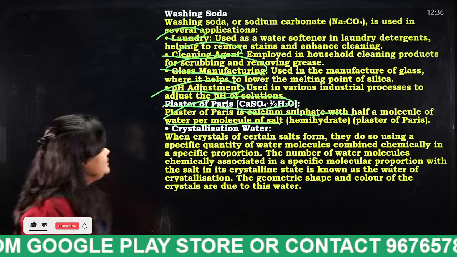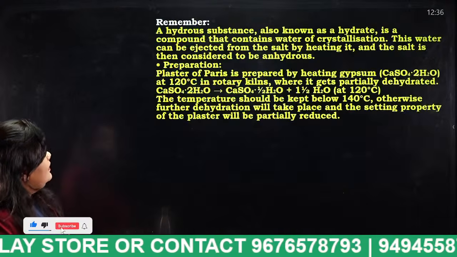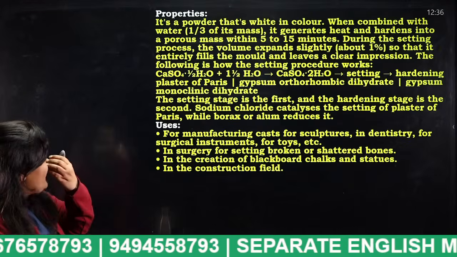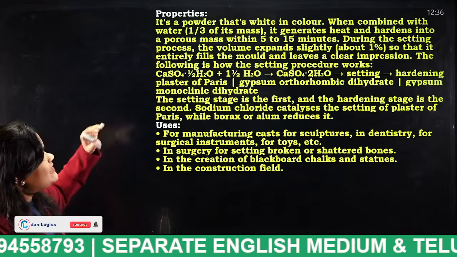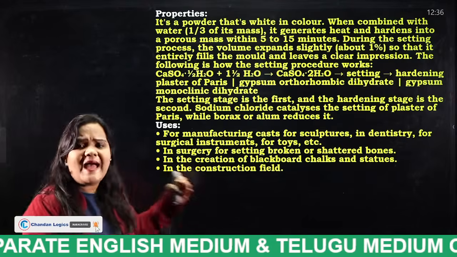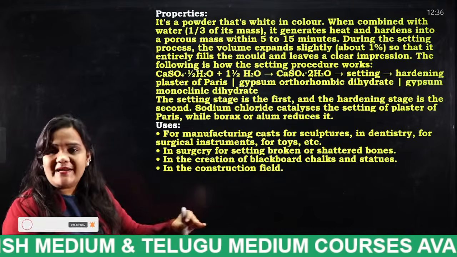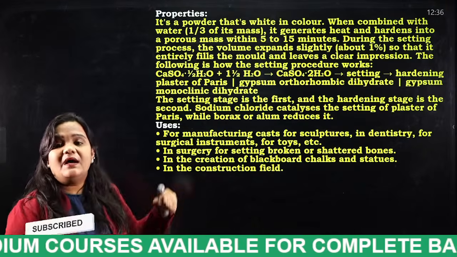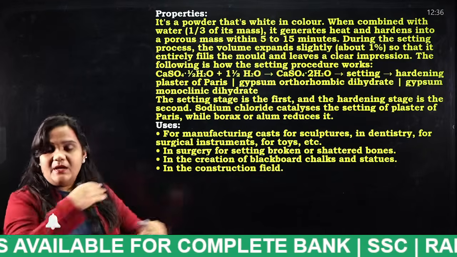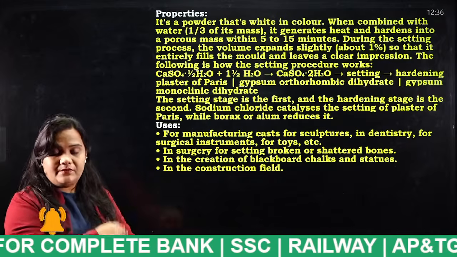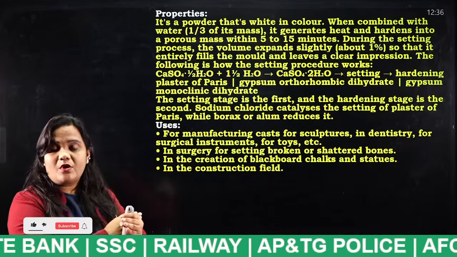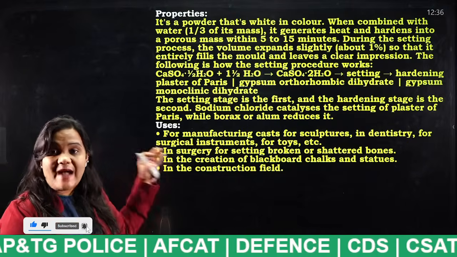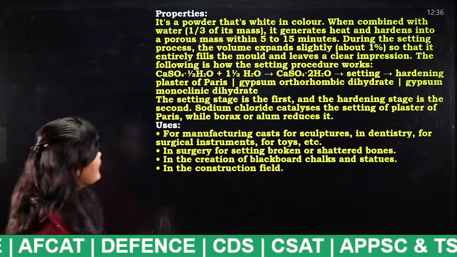Okay, next, properties. So what are the properties of plaster of Paris? It is a powder that is white in color. We all know how plaster of Paris looks. It will be white in color. So we can see it in many things, like in dentistry, and in wrapping a broken bone, they will wrap it with plaster of Paris. Those are some of the applications of plaster of Paris.